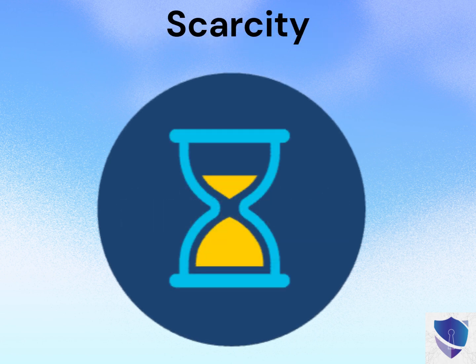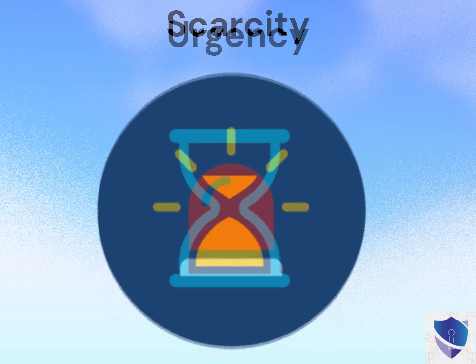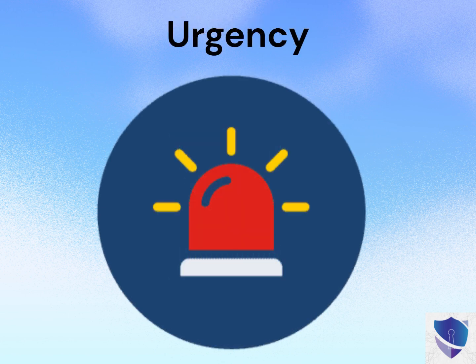Scarcity. A well-known marketing tactic. Scarcity attacks work because attackers know that people tend to act when they think there is a limited quantity of something available. For example, someone receives an email about a luxury item being sold for very little money, but it states that there are only a handful available at this price in an effort to spur the unsuspecting victim into taking action.